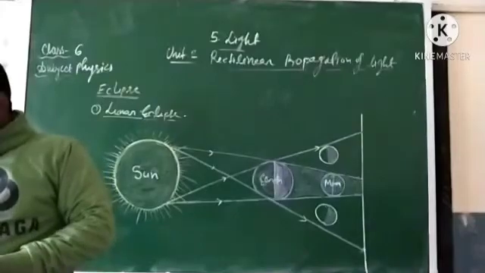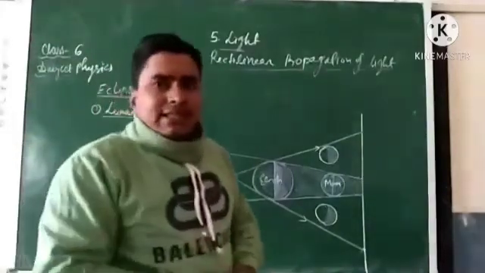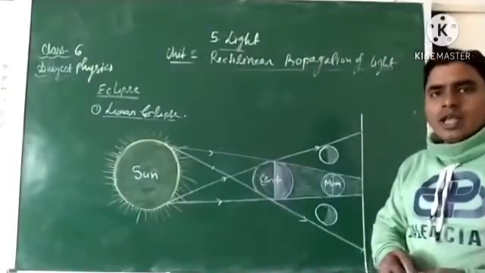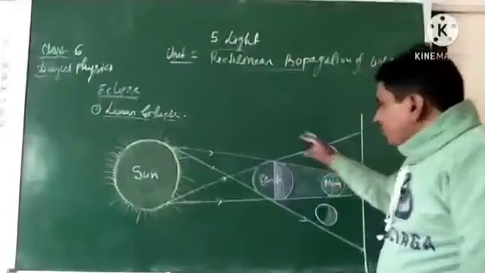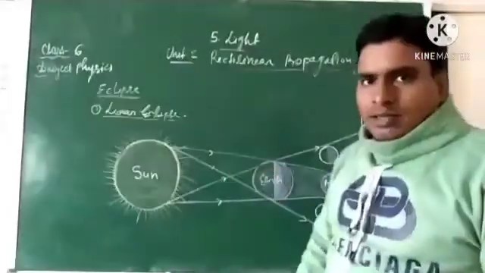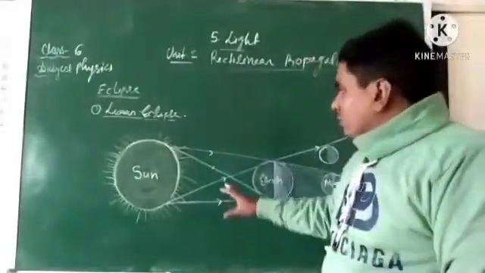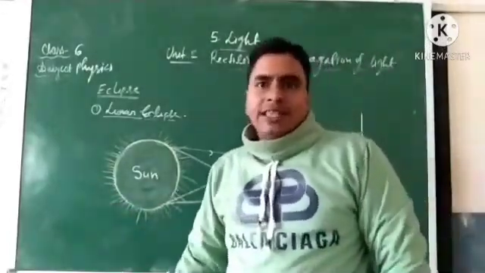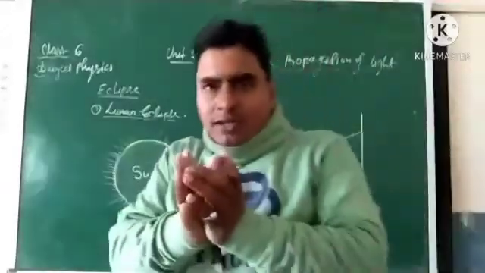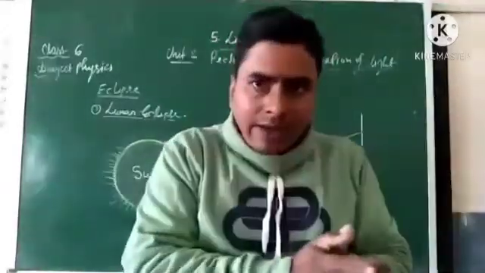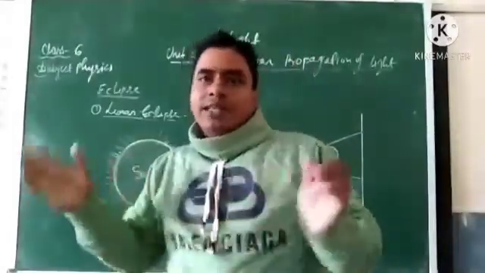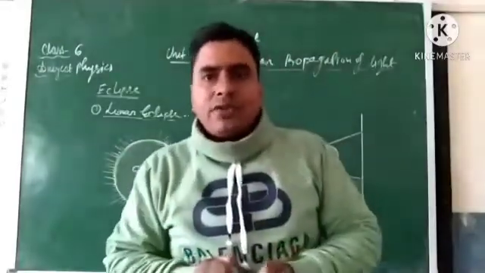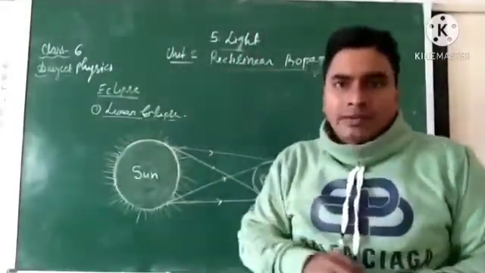Now next we will discuss the solar eclipse. Next class we will discuss the solar eclipse, meaning when the Moon comes in between the Sun and Earth. Okay, students, go through this video and try to understand this topic better: lunar eclipse and eclipse. Basically, what is an eclipse? It is the hiding of a heavenly body in the shadow of another body, or you can say the formation of the shadow of a body on another body.